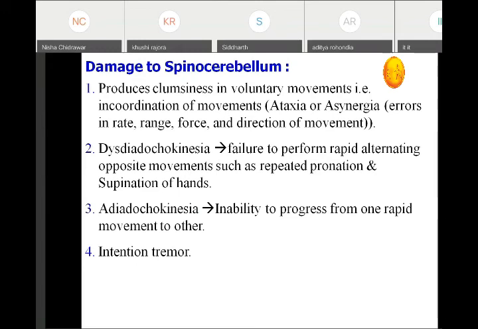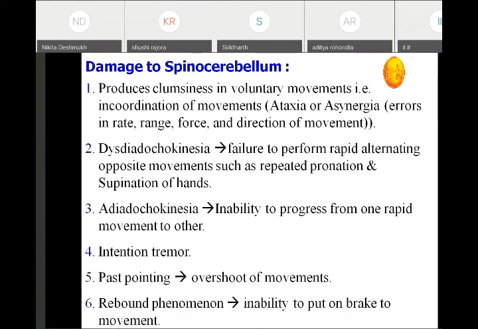In case of Parkinsonism, there are static tremors, that is shaking palsy. The person will be continuously having tremors in the hand. So those are static tremors, and these are the intention tremors. Then fast pointing, that is the person is not able to put on the brakes and therefore there is always overshoot of the movement. Rebound phenomenon, that is inability to put a brake to the movement.